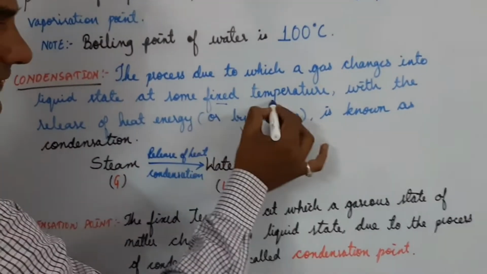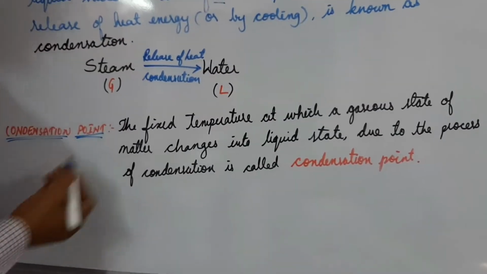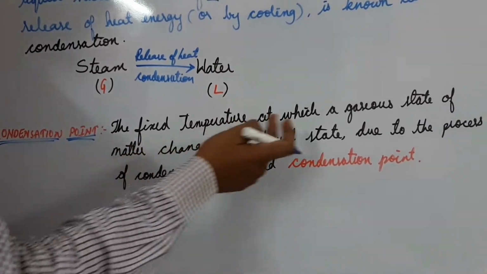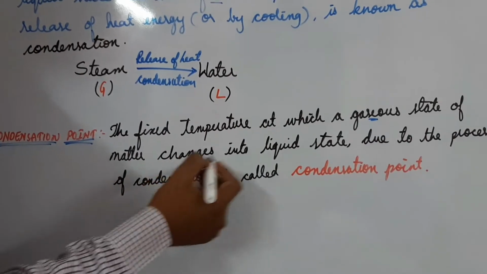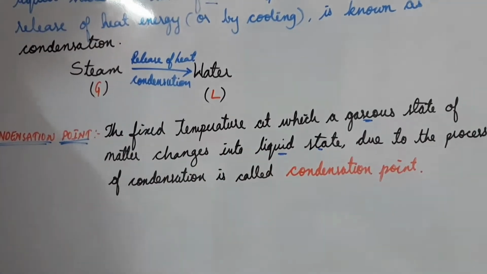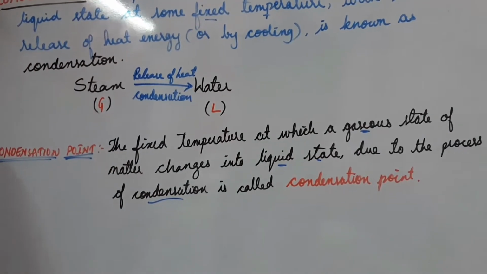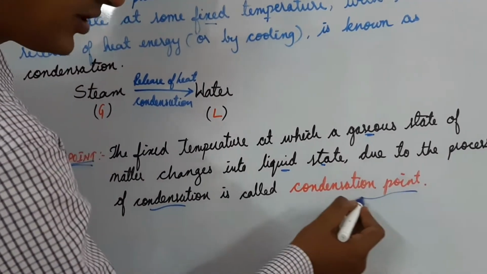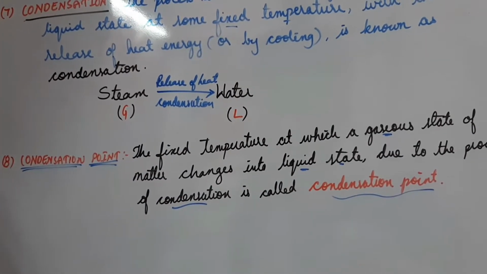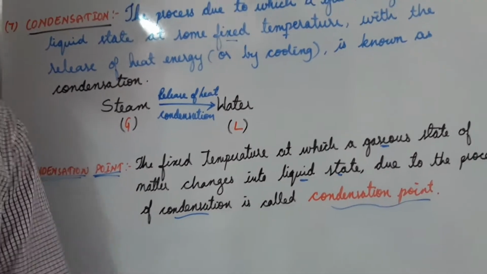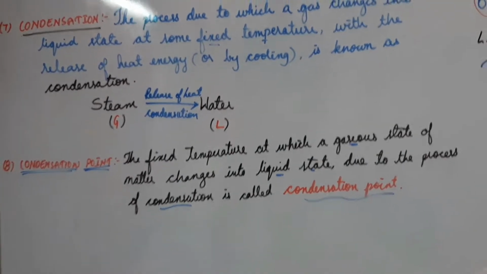Again, the fixed temperature. So condensation point means the fixed temperature at which a gaseous state matter changes into a liquid state due to the process called condensation. That particular temperature point is known as the condensation point. Clear, students?